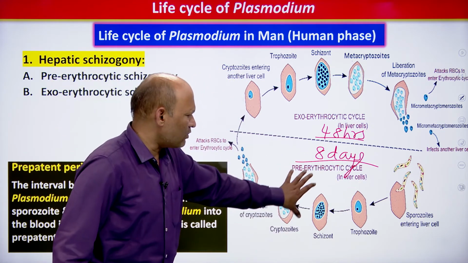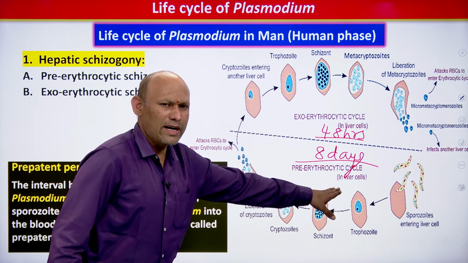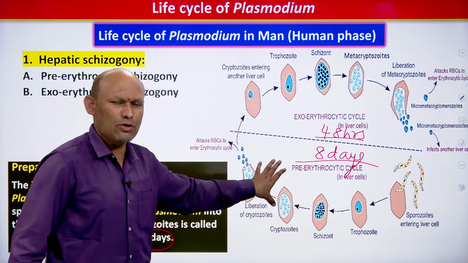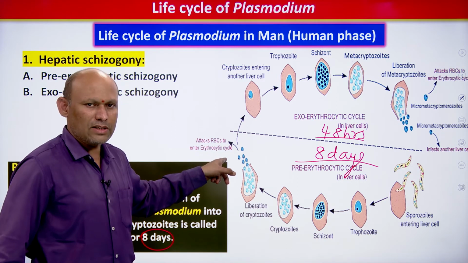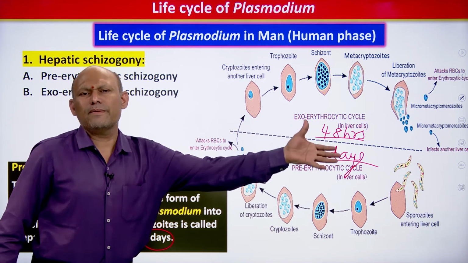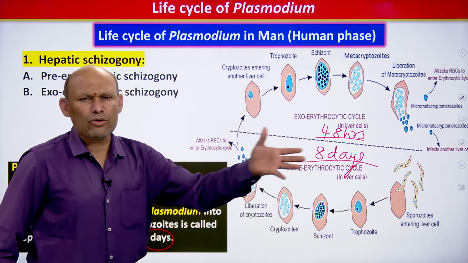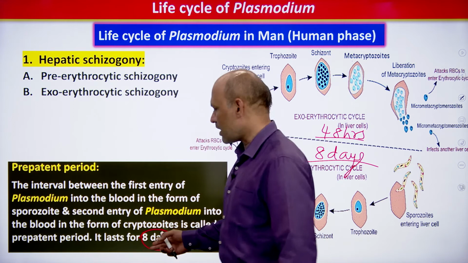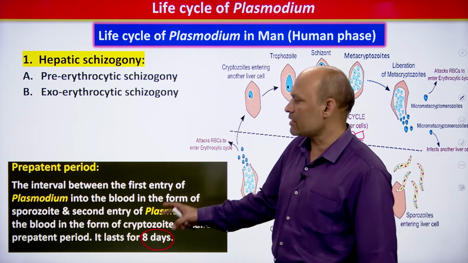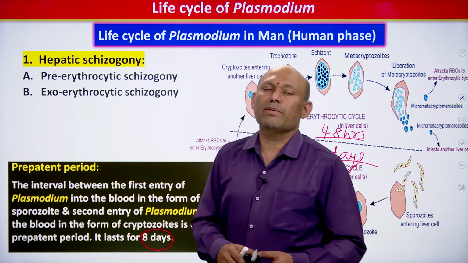Immediately after the pre-erythrocytic cycle, these are released into the liver sinusoid. Cryptozoites are first generation merozoites, and they attack RBC. Then you can see these parasitic stages in the blood. Therefore, I have mentioned that a minimum of 8 days is required. It is very simple, students.